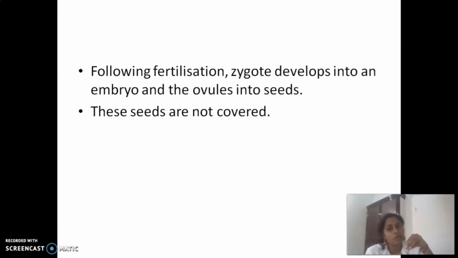Okay. Then what happens? Then they undergo the process of fertilization. Then the zygote develops into an embryo and the ovules into the seeds. The seeds are not covered.